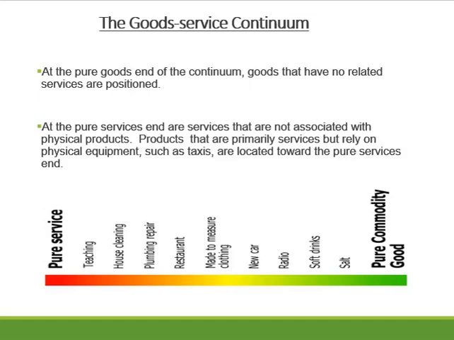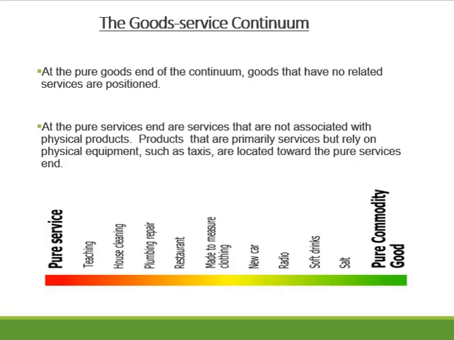At the pure goods end, all the products that are not at all related with services are positioned, and on the other hand, at the pure services end, all the services which are not at all related with goods are positioned. The products that are a combination of goods and services fall in between the two ends.